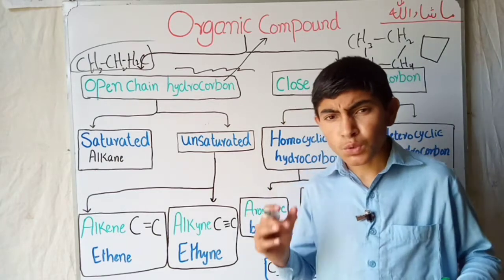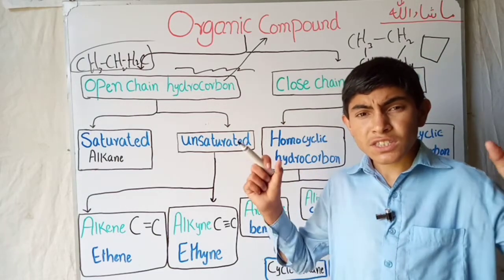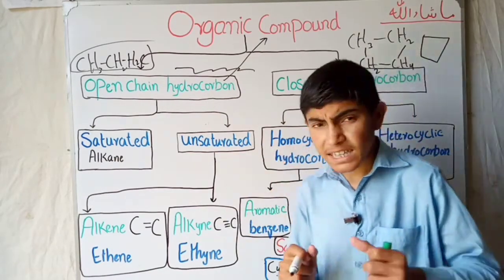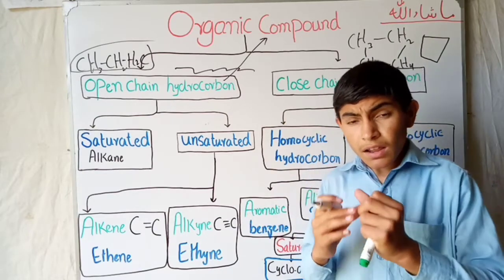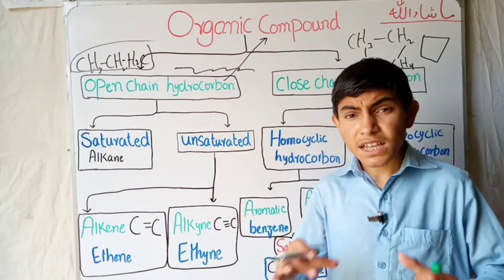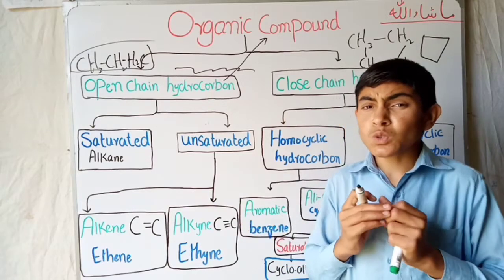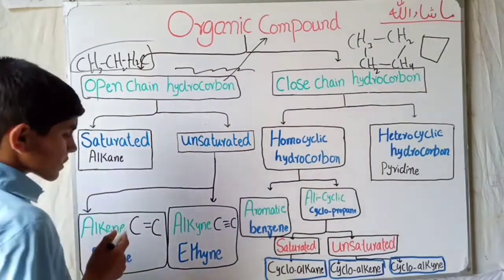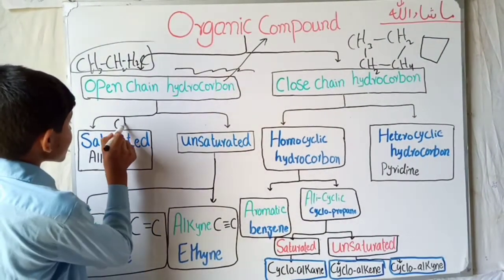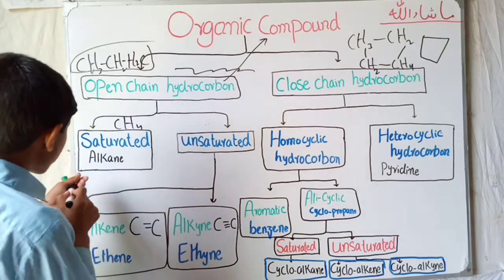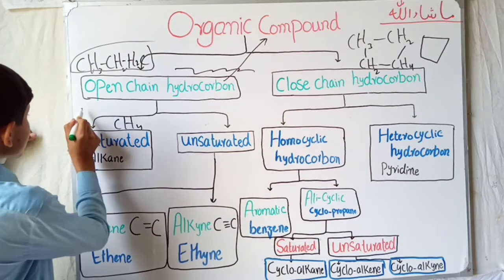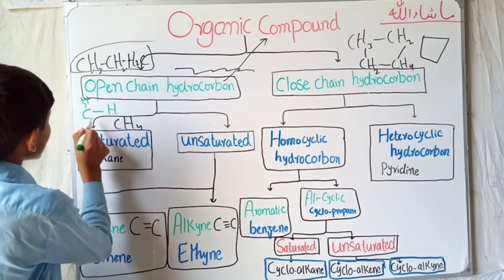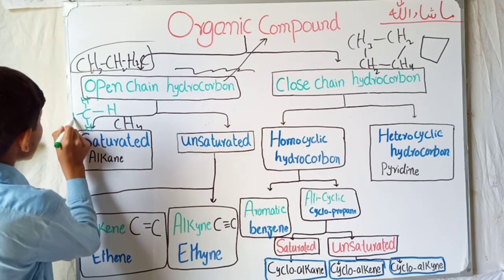Saturated hydrocarbons are those hydrocarbons in which the addition of any other compounds is not possible. Their carbon bonds are saturated and there is no chance of other bonding. They are called alkanes, like CH4. If I write CH4 in formula form, I mention C, and there also H, and there also H, and there also H.